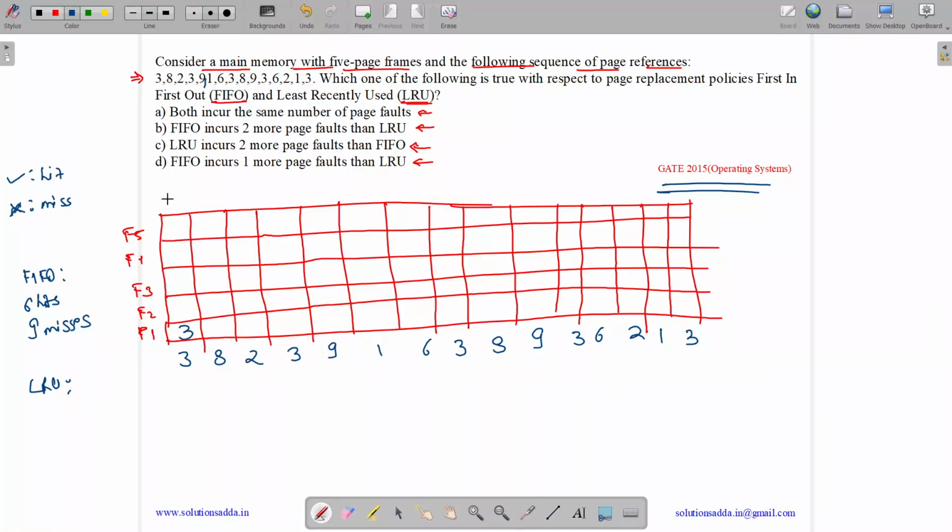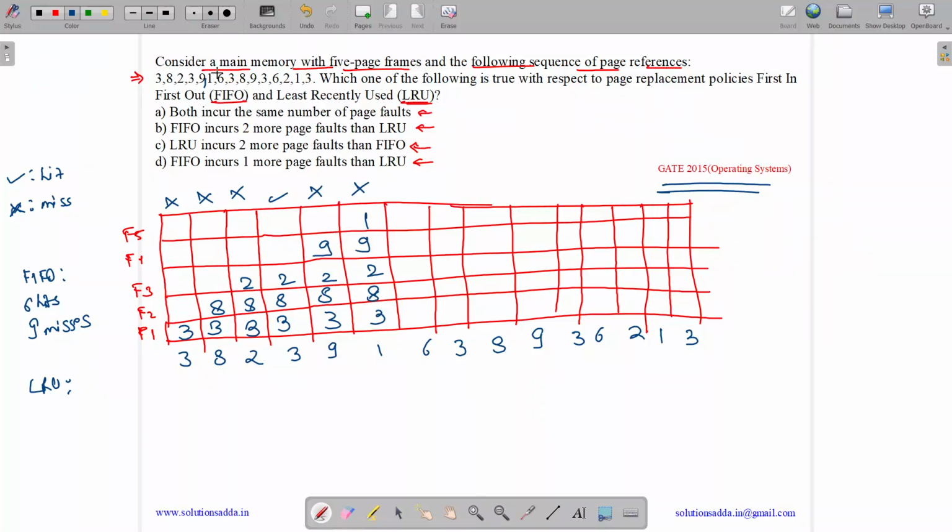So 3 is a miss. Okay. 8 is a miss. Okay. 2 is a miss. Yes. 3 is a hit. Yes. 9 is a miss. Yes. 1 is a miss. Yes. Now 6. 6 is not present over here. It's a miss. But frames are filled.